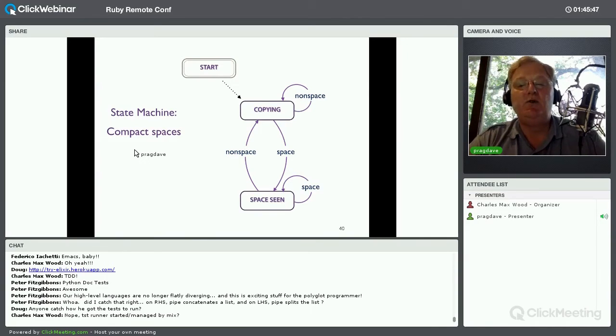And here's where it gets cool, because associated with each of those arrows, each of those transitions, I can add a function. So here I can say, whenever I'm in the copying state and I see a non-space, I'm going to copy that to the output. If I see a space, I'm going to copy it. But now, when I'm in space scene, I'm going to ignore spaces. And then finally, if I get a non-space when I'm in space scene, I'm going to copy it back up again. So this is a state machine, but it's annotated with functions. And if you'd like, you could call those functions transformations.